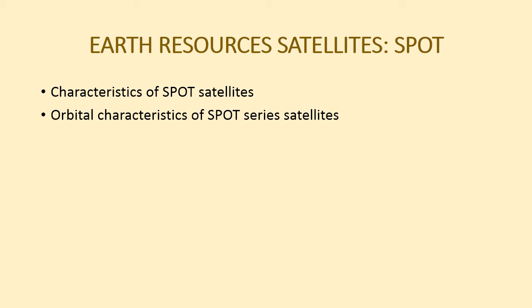The orbital characteristics of SPOT satellite series are: the altitude is 832 km, orbital period is 101 minutes, the inclination is 98.7 degrees, the equatorial crossing time is 10:30 am local sun time, and sensors used are HRV sensors. The temporal resolution repetitivity is 26 days, the stereo viewing capability 5 days, and swath is around 60 km. The resolution is 20 meter and 10 meter for panchromatic.